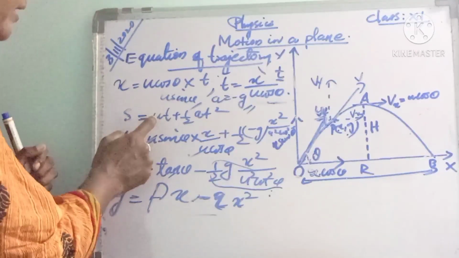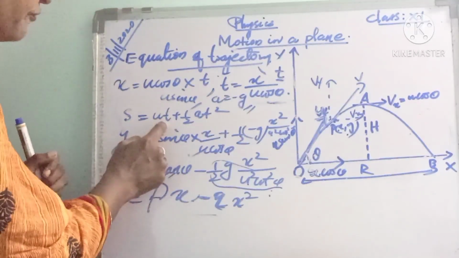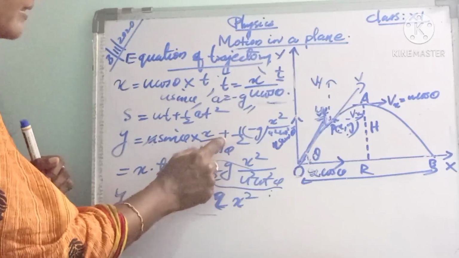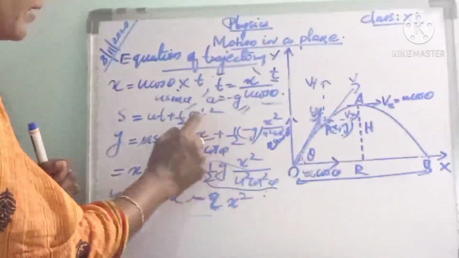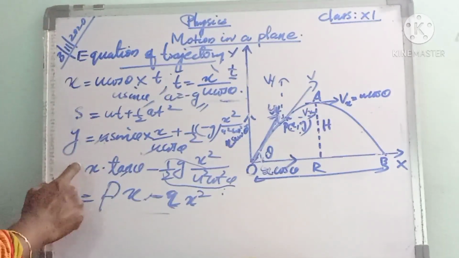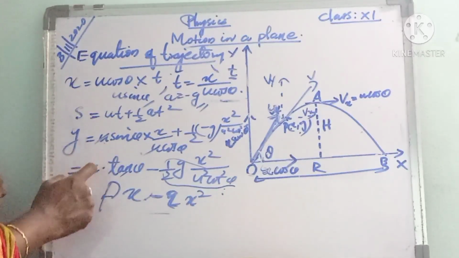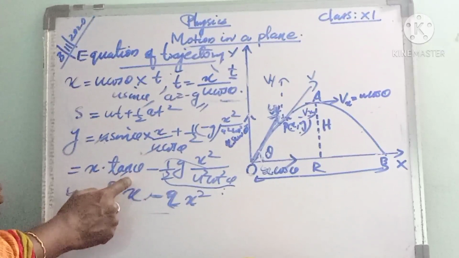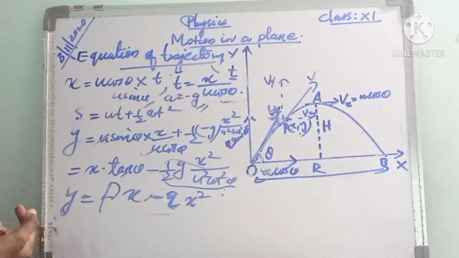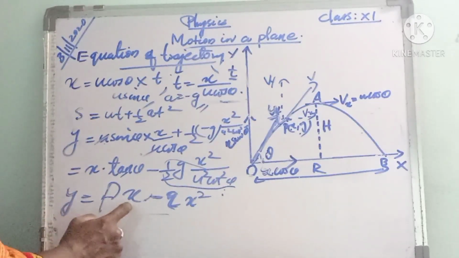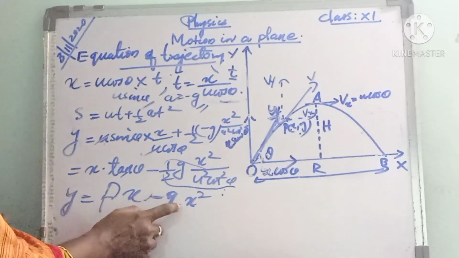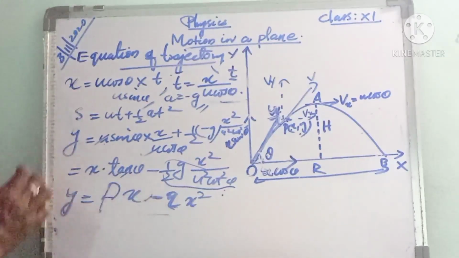So y is equal to u sin theta into, instead of t we have to write x by u cos theta, plus half into minus g, then t square is x square by u square cos square theta. Then u cancels, and sin theta by cos theta is tan theta. So y equals x tan theta minus half g x square by u square cos square theta, and this equation can be written as y equal to px minus qx square, where p and q are constants.